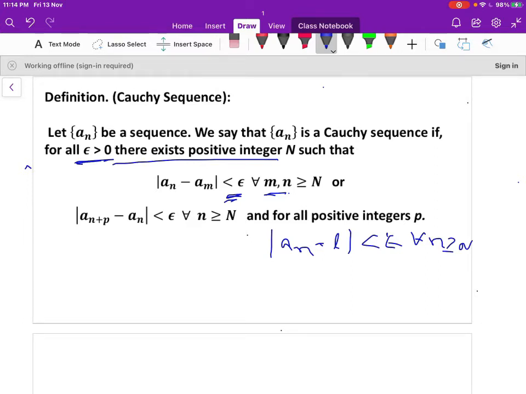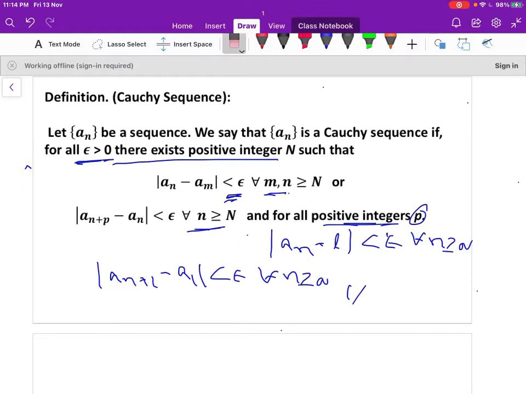Otherwise, we can write it as modulus of the difference |a_(n+p) − a_n| less than epsilon for all n greater than or equal to 1, and p is a positive integer. It means a_(n+1) − a_n less than epsilon for all n greater than or equal to N. Otherwise, a_(n+2) − a_n less than epsilon for all n greater than or equal to 1. Like this we can write, where p is again a positive integer.